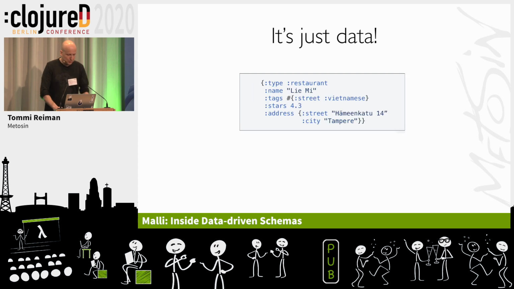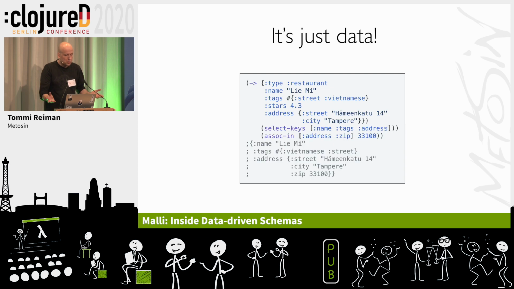So back to the simple version. So this was a restaurant, and we should write some programs with that. It's just data, so we need some kind of tools for doing something useful with that. In other languages, we'll probably make these domain functions to work with that, but in Clojure we don't have to. We can just use the core functions and do whatever we want. And this is really awesome. This is the data-oriented side of Clojure.